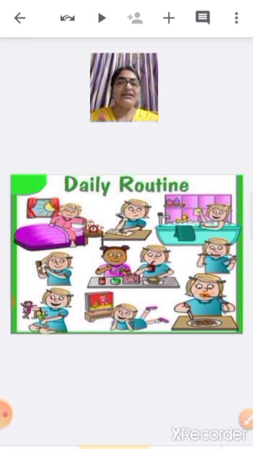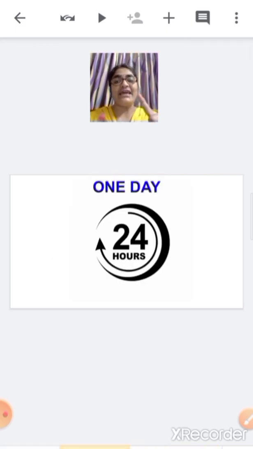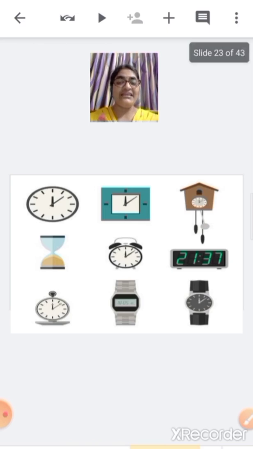Children, now how you will come to know when to do all these activities? For that, you should know to measure the time. Children, one day has 24 hours. How many hours? 24 hours. We measure and define what time of the day it is using clocks.